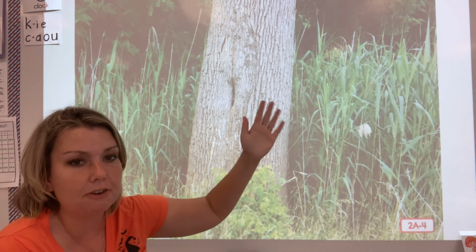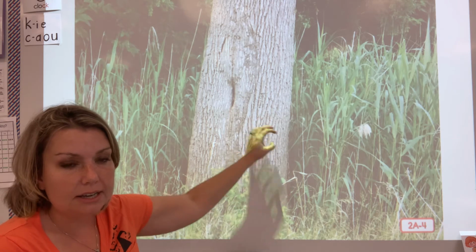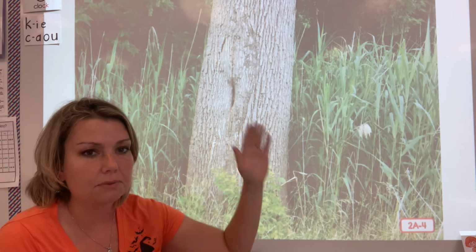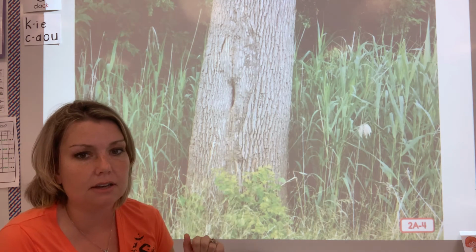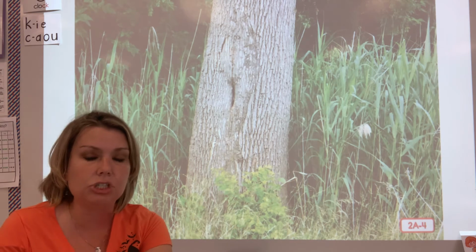Raise your hand if you've ever felt the bark on the outside of a tree. Is it soft and smooth, or is it tough and hard? Raise your hand and tell us how it feels. Grant, how does bark feel on the outside of a tree?